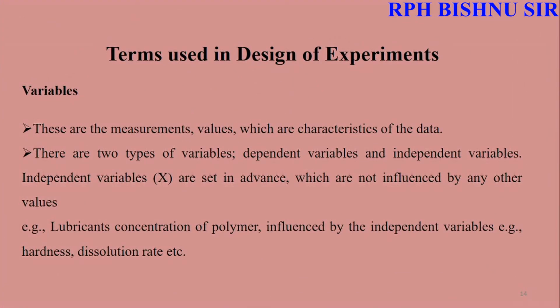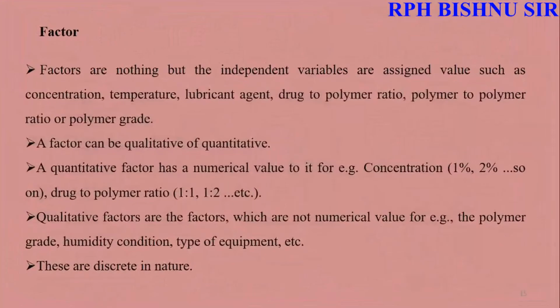That is the variable. Variable means the dependent and independent variables. The independent variables are, for example, lubricants and concentration of polymer. Those influenced by the independent variables are, for example, hardness and the dissolution rate, which are the dependent variables. And the factors. Factors may be qualitative and quantitative. The polymer ratio, concentration, temperature, and lubricants are the factors that affect the dosage form.